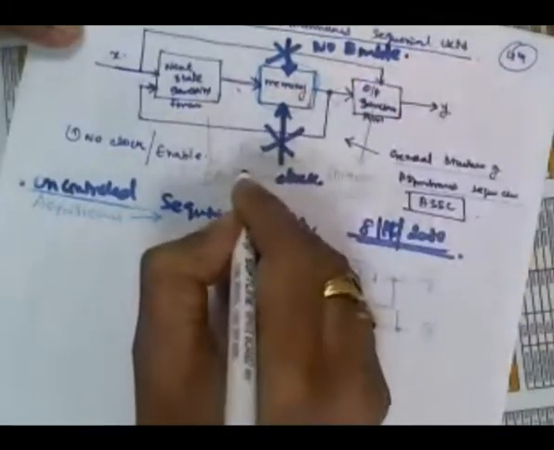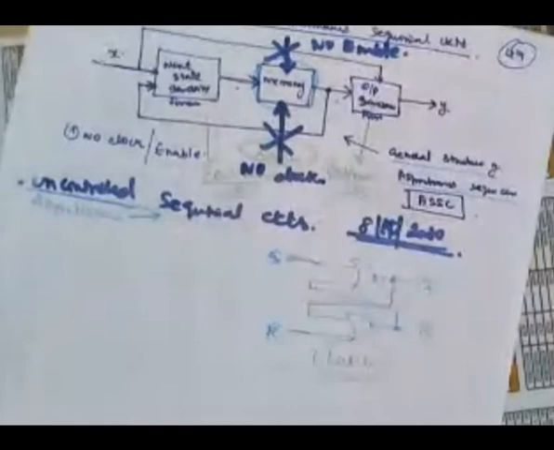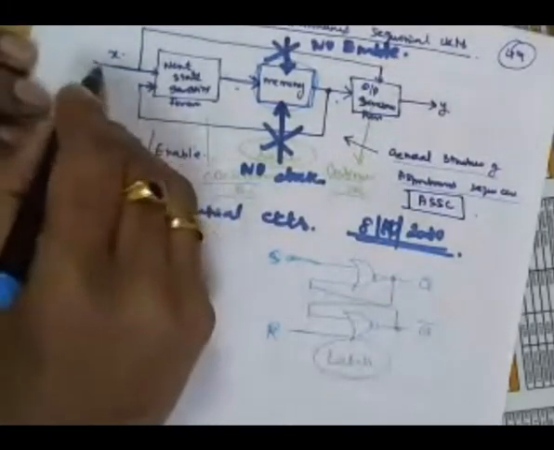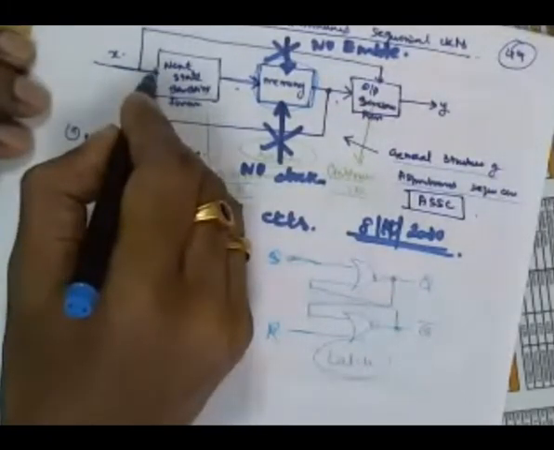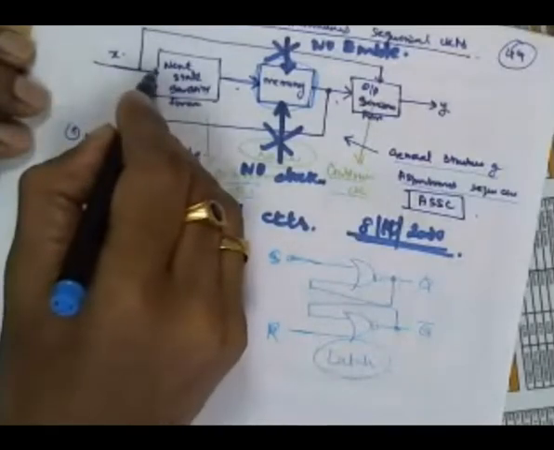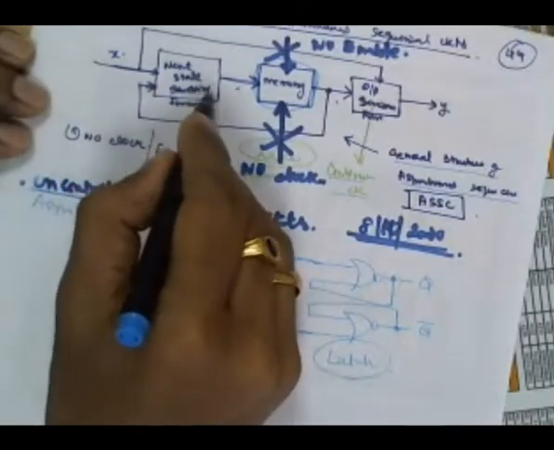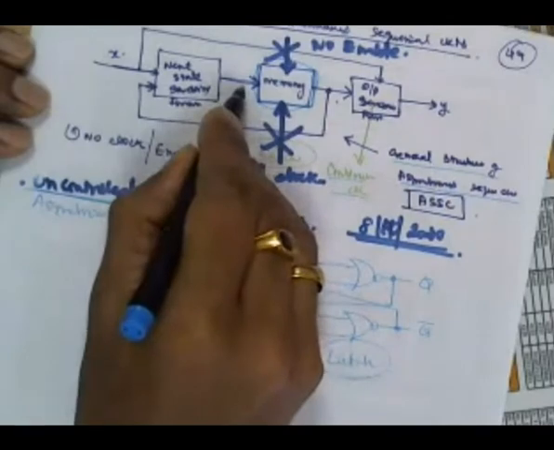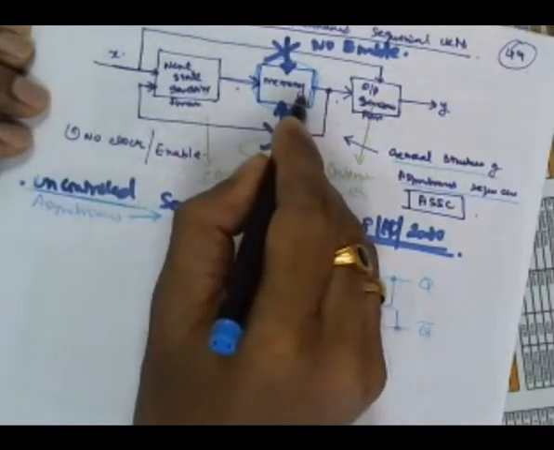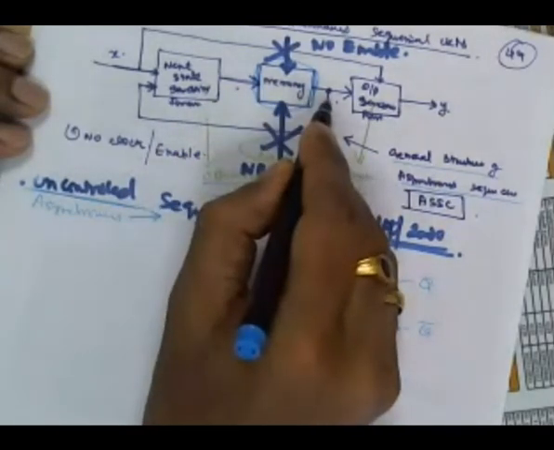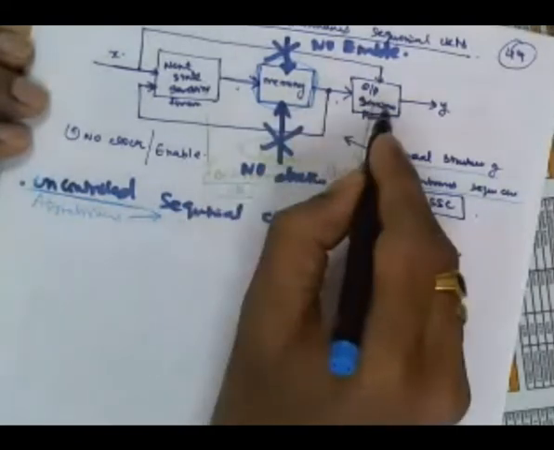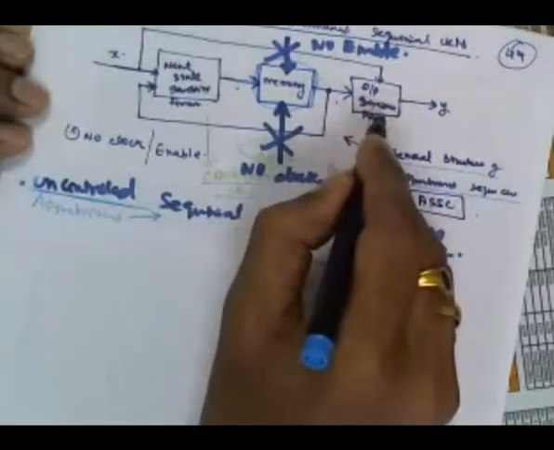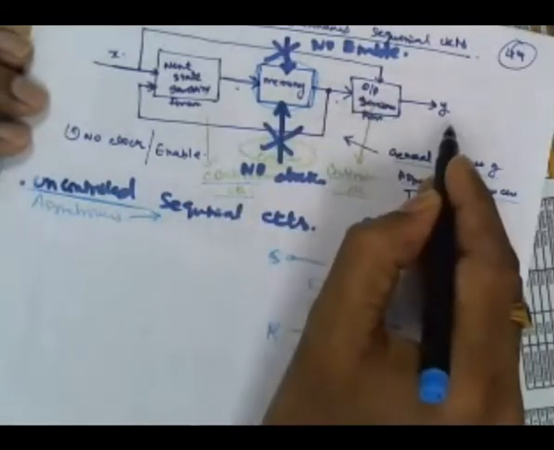No enable and no clock. If there is no enable and no clock, then the circuit is not in your control now. The circuit is not in your control in the sense that whenever you change the input, the combinational circuit will give its response. Then the response will flow through the memory, and the memory will change its state. That state change will be reflected in the operation of our output generating function, and then your output will be changed.